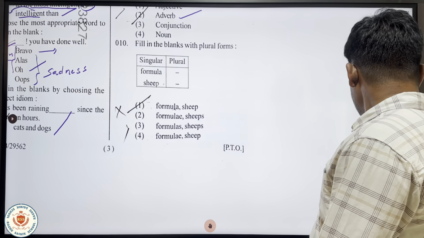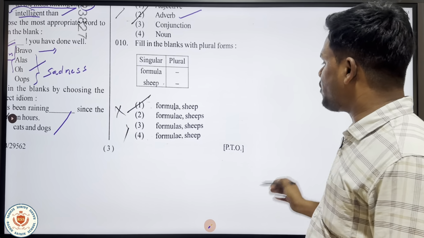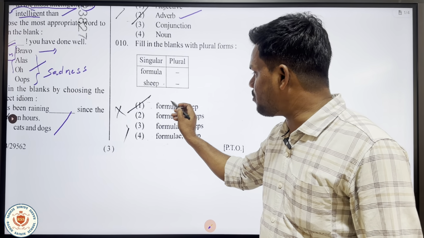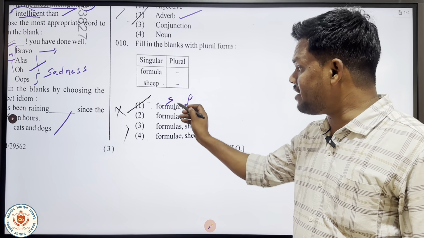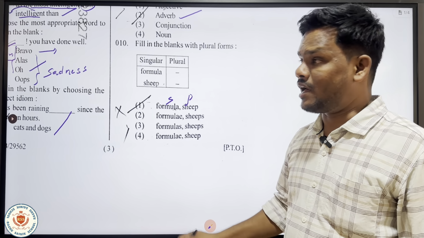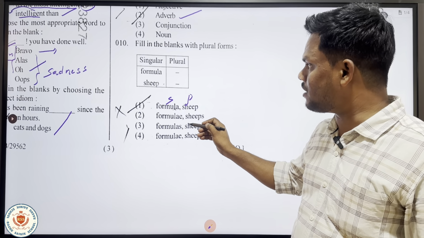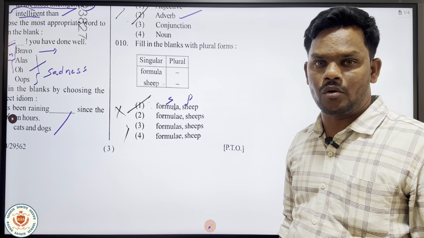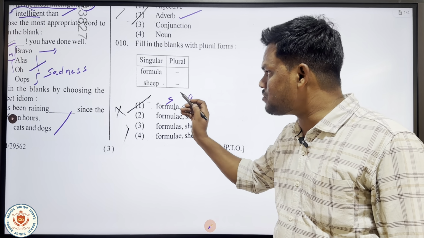See, formula, sheep. Formula, sheep. Formula is singular. Of course, sheep is plural. One is singular, one is plural. But the question doesn't match here. The answer which the question is asking us is to find out the plural forms of formula and sheep. So formula becomes a singular.